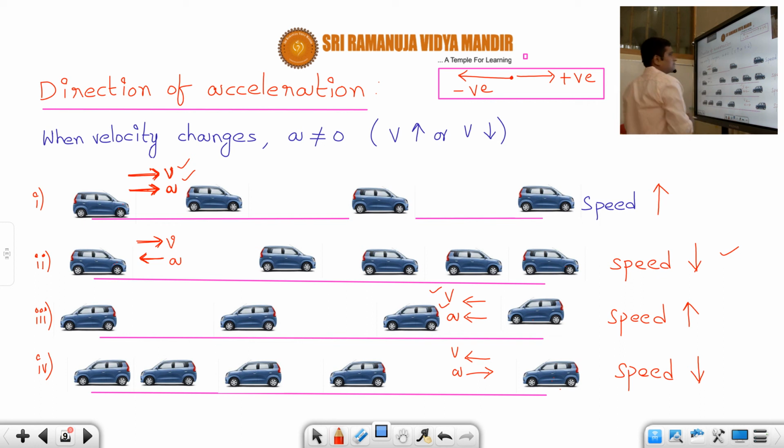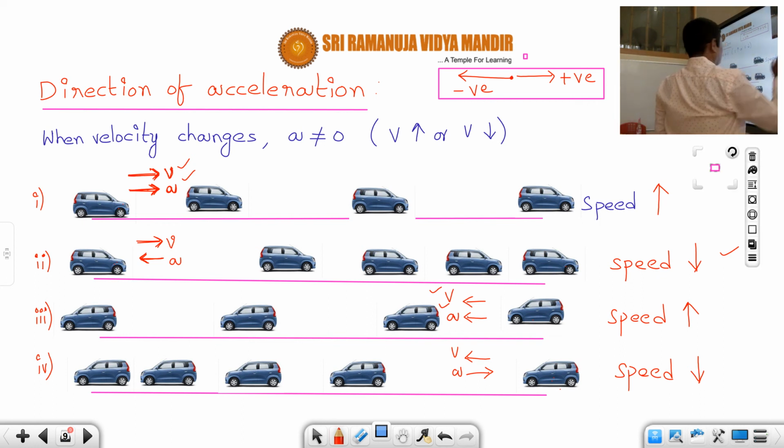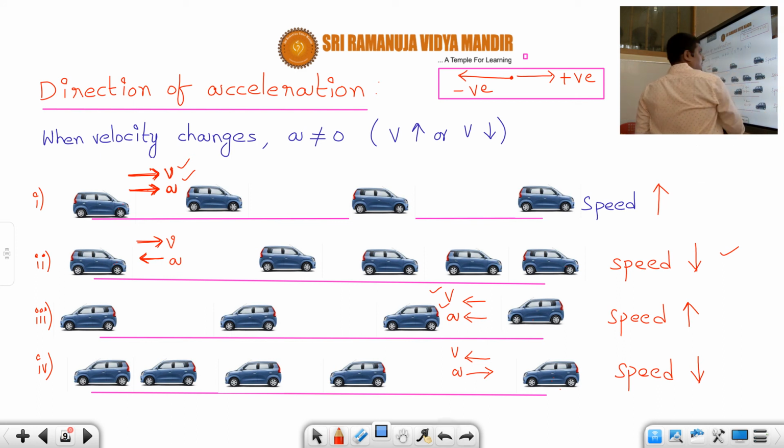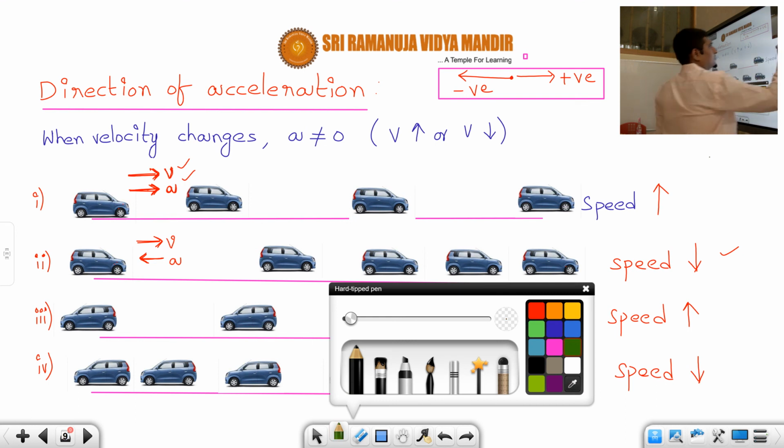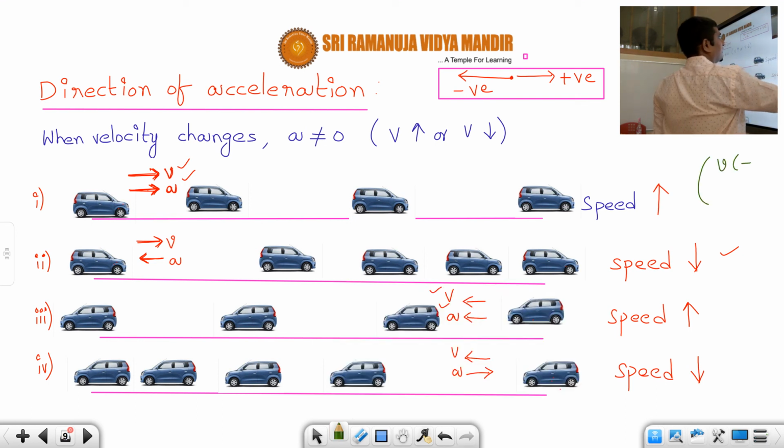So now in the first case, velocity is right side. Since in the first case velocity is right side, velocity is positive and acceleration is also positive. Correct or not, students?